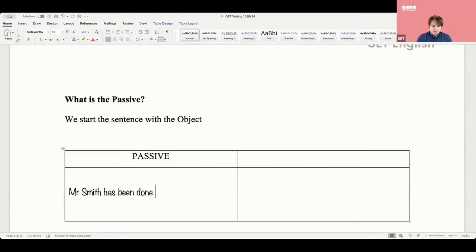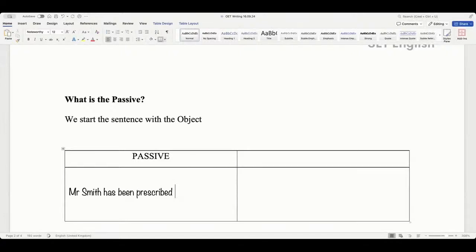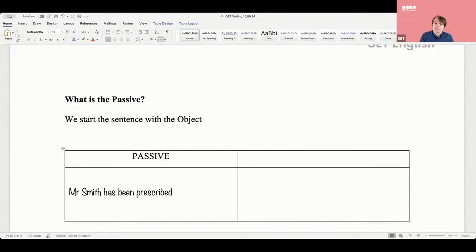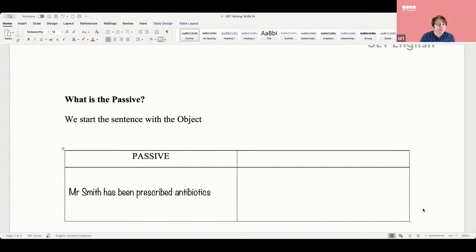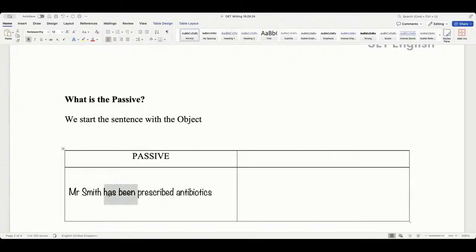Now, this is an interesting one. In fact, can we go back to your other one? Because you've made a mistake here, Mohadissa, but we'll talk about this later. You said prescribed. Do you remember? You said has been prescribed. Yeah. So this is correct. Mr. Smith has been prescribed what? We can say naloxone. Yeah, it could be many things. Oh, let's say antibiotics, just to keep it simple. Okay, so does everyone agree that this is passive? Is everyone agreeing that this is passive? Yes. Now, no, yeah, guys. Okay, so what is antibiotics?